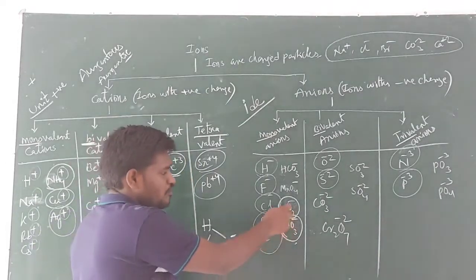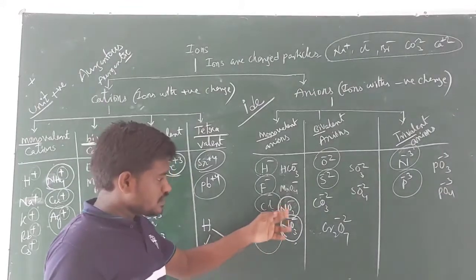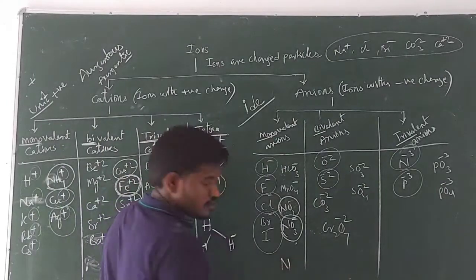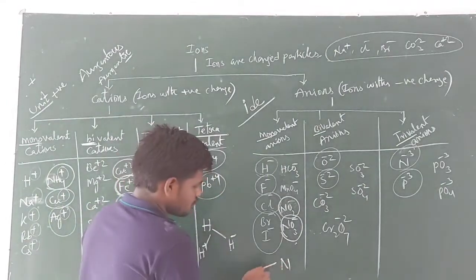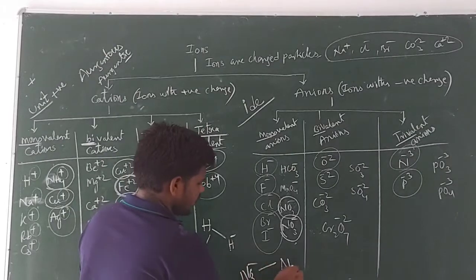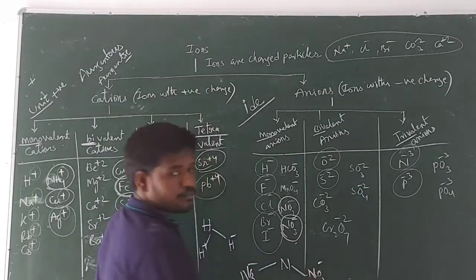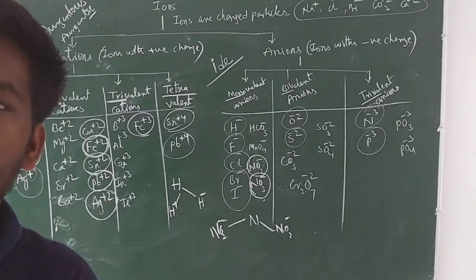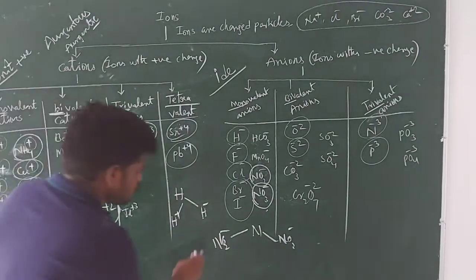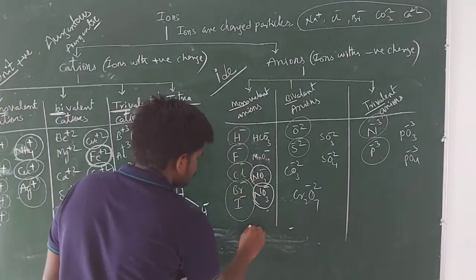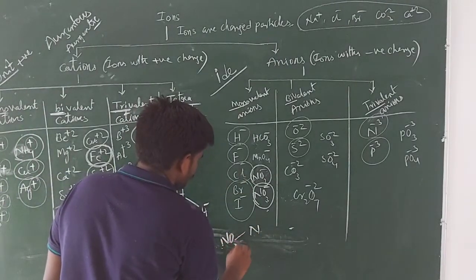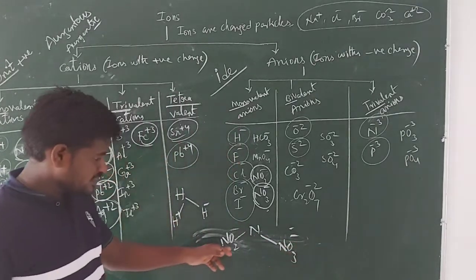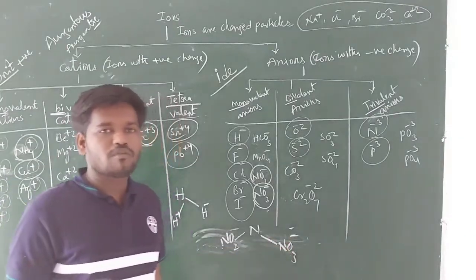So nitrogen gives 2 types of anions, NO2 minus and NO3 minus. Here you have fewer oxygens, here you have more oxygens.